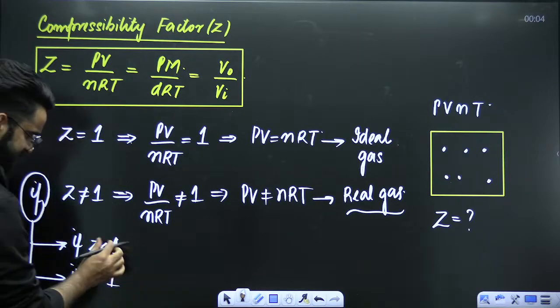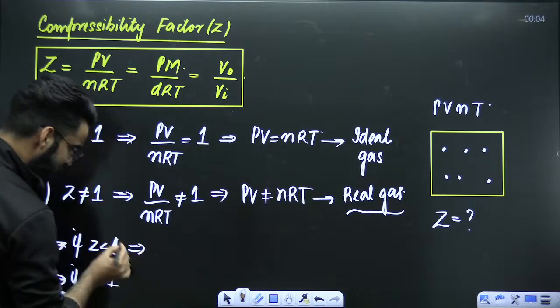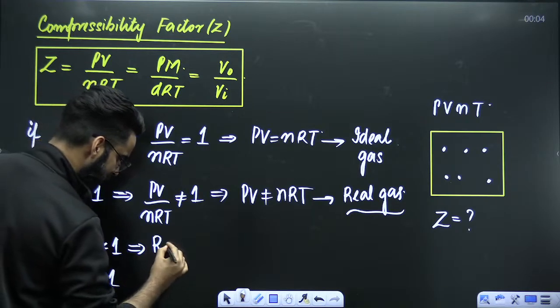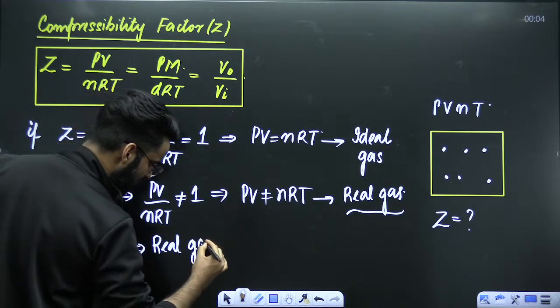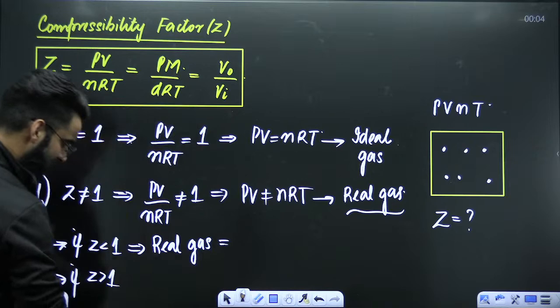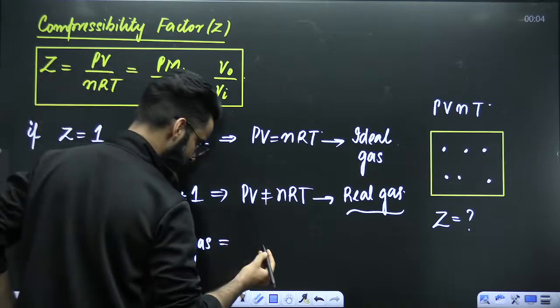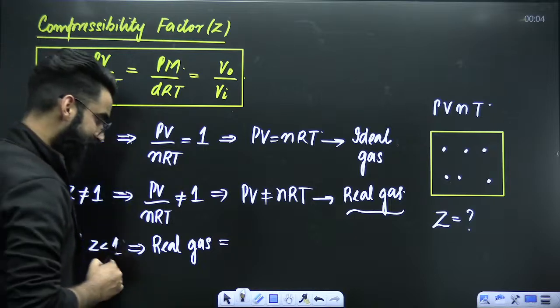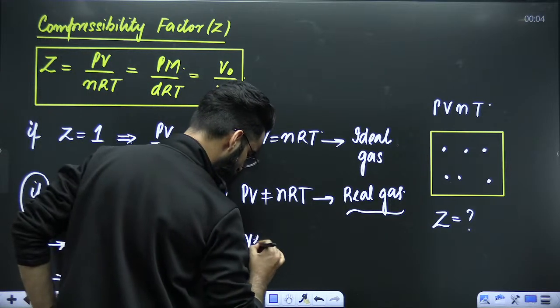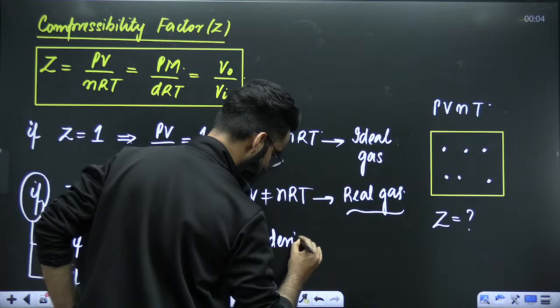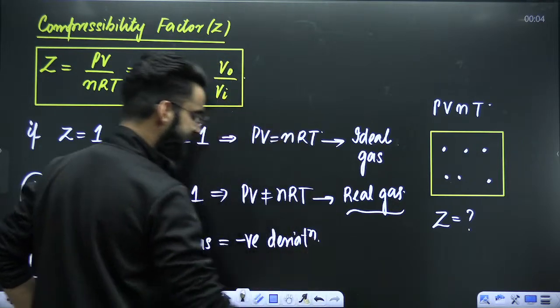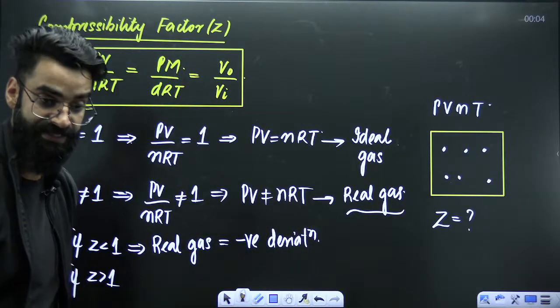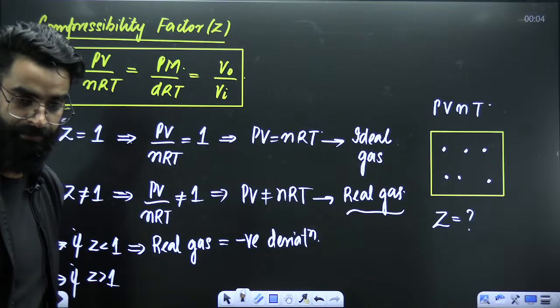If Z is less than 1, the gas in the container is going to be a real gas. And in this particular real gas whose Z value is less than 1, we say the real gas shows negative deviation from the ideal behavior. What this means, you'll get the idea in some time. Just note it first.